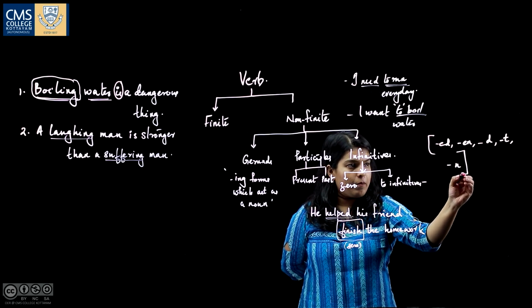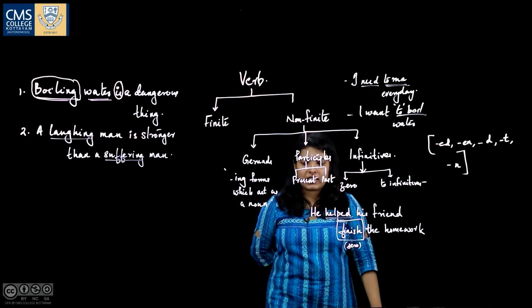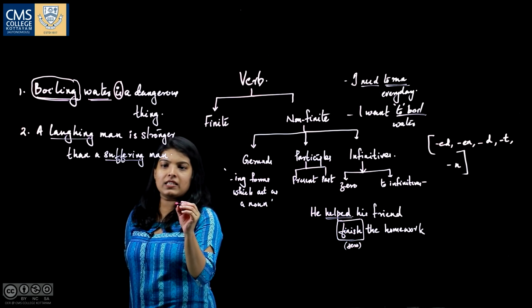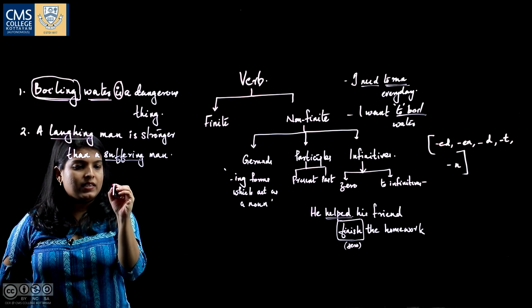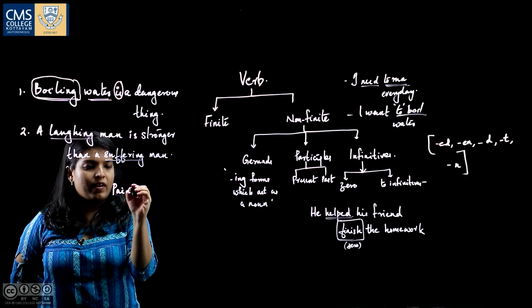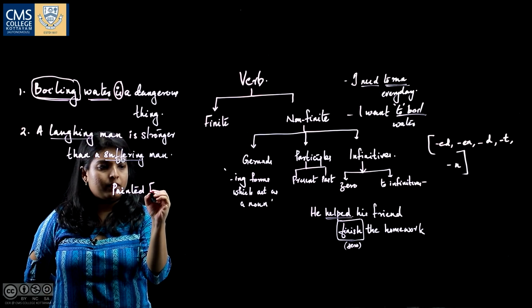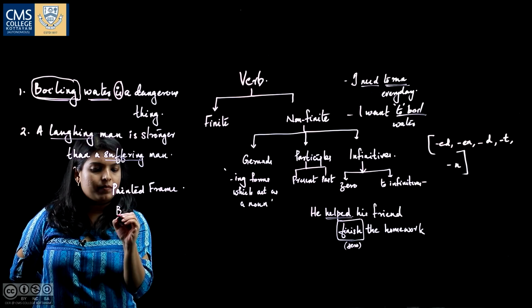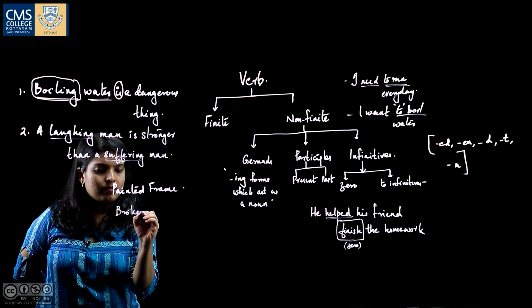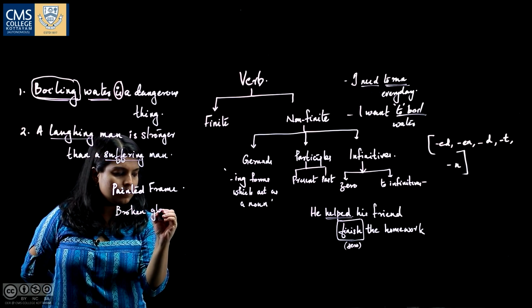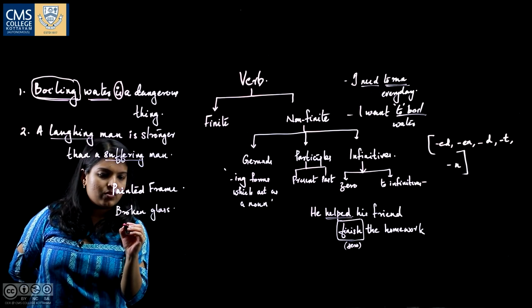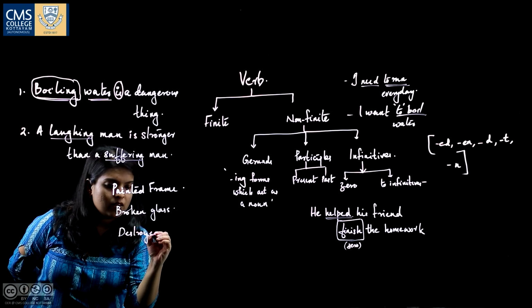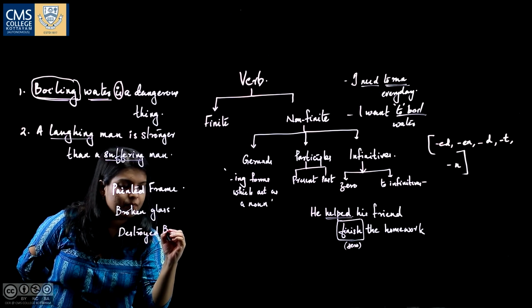So, the verbs which end with these letters, for example, a painted frame, broken glass, destroyed bridge. You can use these in sentences.